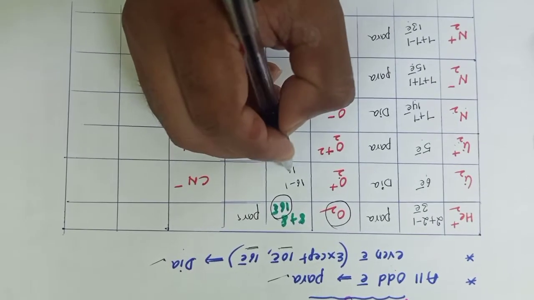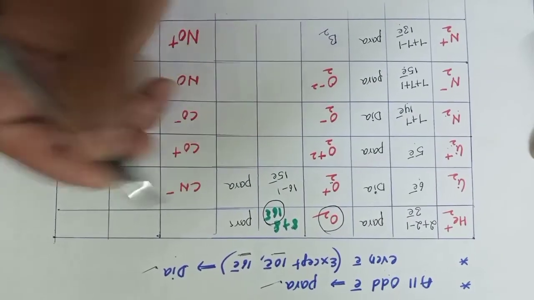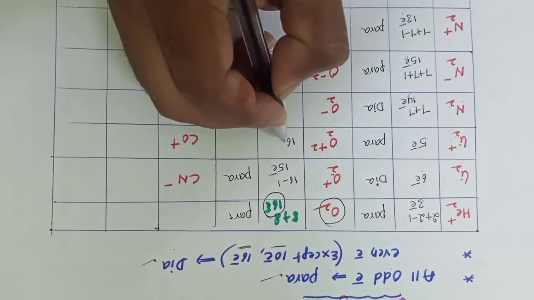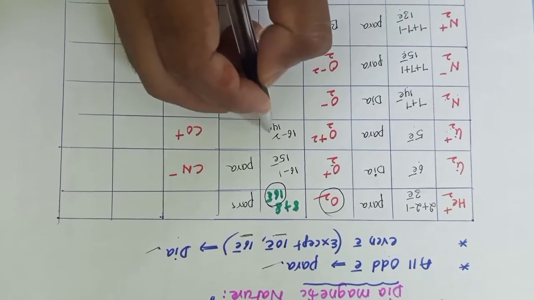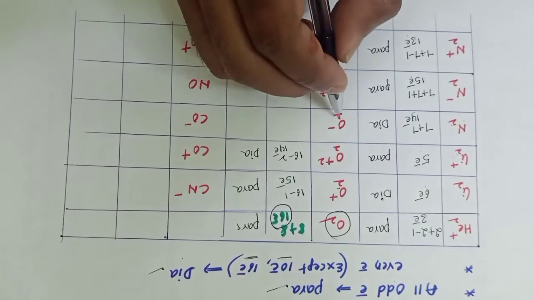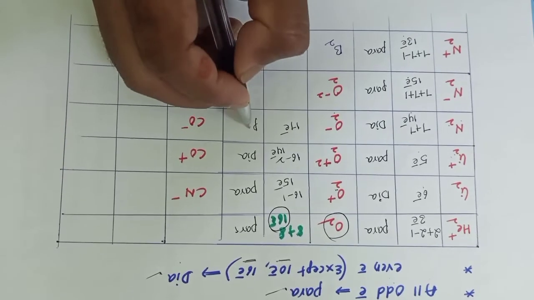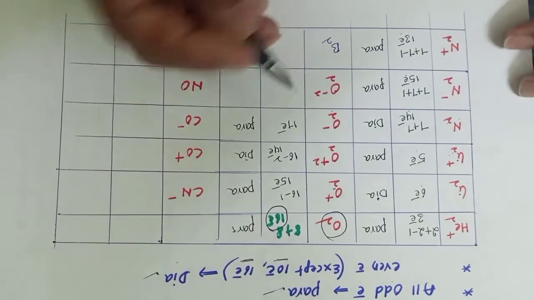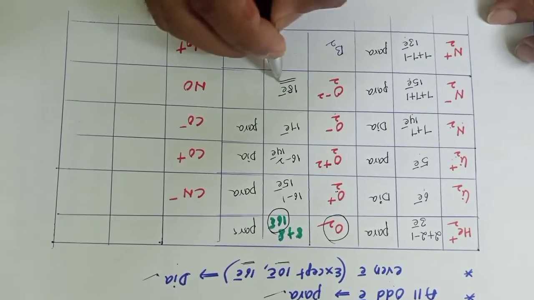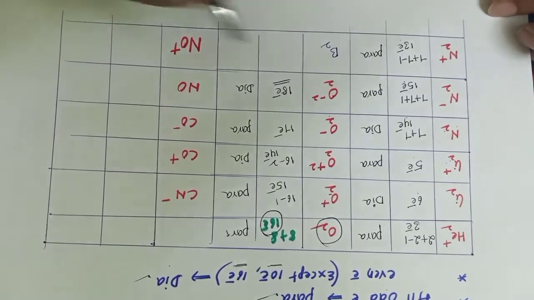Next, O2 plus, 16 minus 1, 15 electrons. 15 shows paramagnetic nature. Next, O2 2 plus, 16 minus 2, that is 14 electrons. 14 electrons show diamagnetic nature. Next, O2 minus, 16 plus 1, 17 electrons. 17 electrons, odd number, shows paramagnetic nature. Next, O2 2 minus, 16 plus 2, 18 electrons. 18 electrons show diamagnetic nature. Even number of electrons shows diamagnetic nature.